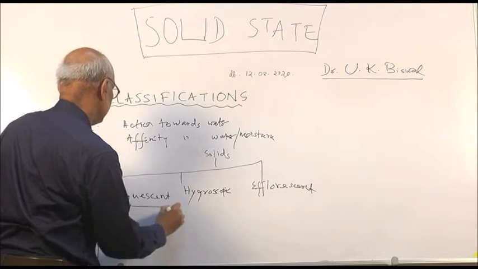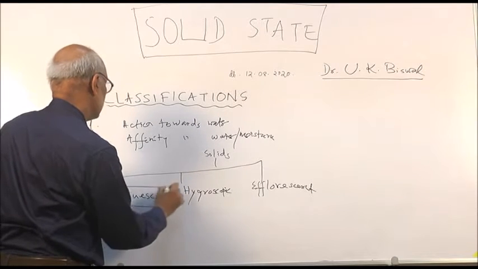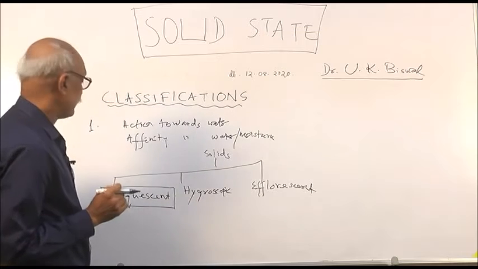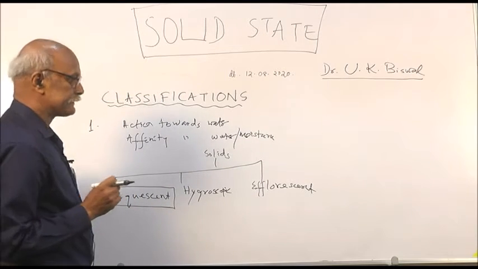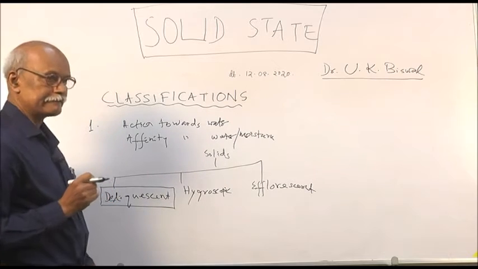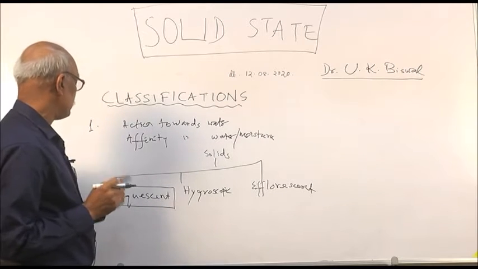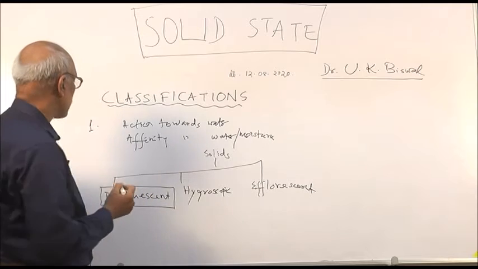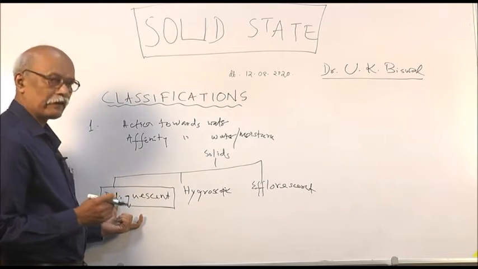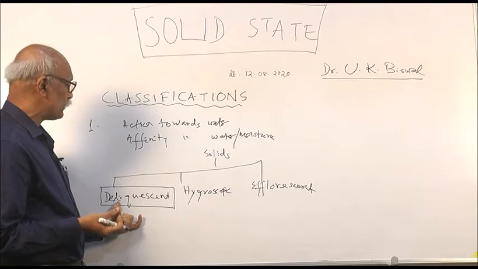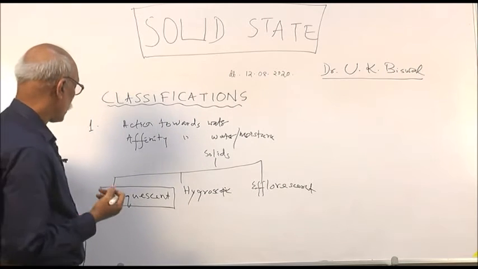These solids, that is a part of your matter. Three types of matter, as you know. One is solid state, another is liquid state, another is gaseous state. So among this solid, this has greater affinity towards water. That means if we expose this deliquescent solid, then that will convert into liquid or turns into solution.